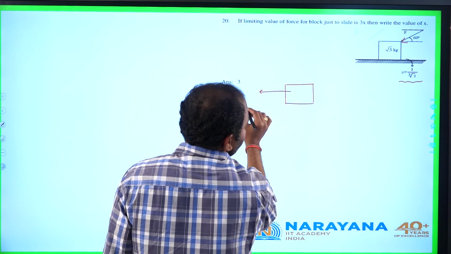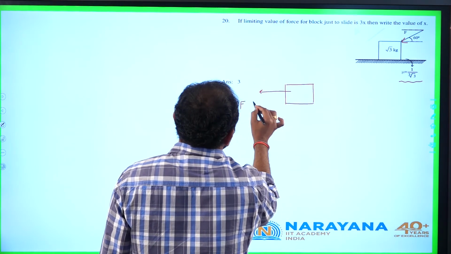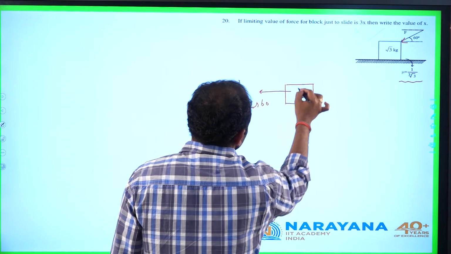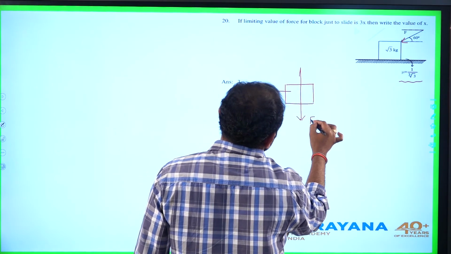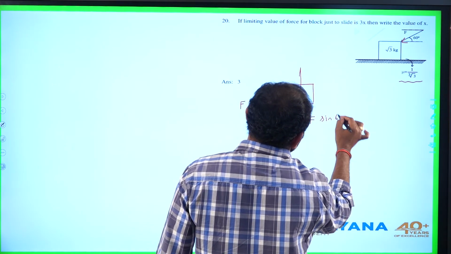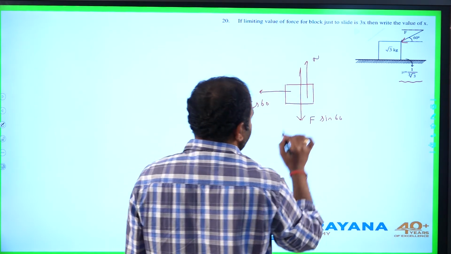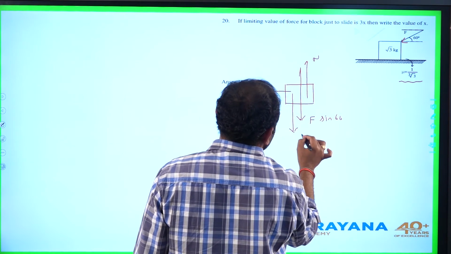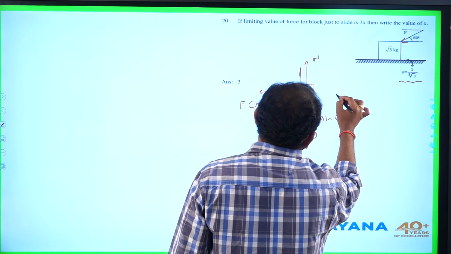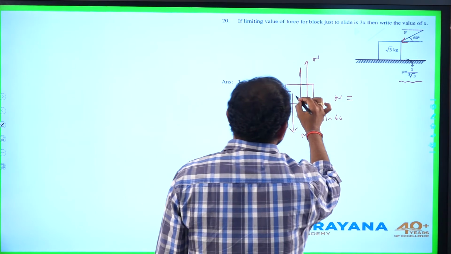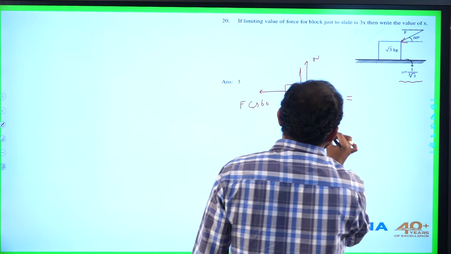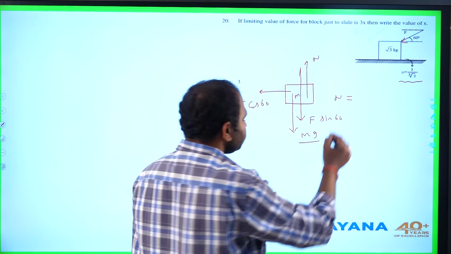The component of force parallel to horizontal is F cos 60. In this direction it is F sin 60, assuming N as the normal force between the block and ground and its weight acting in the downward direction. So it is clear the normal force experienced by the block is mg plus F sin 60.